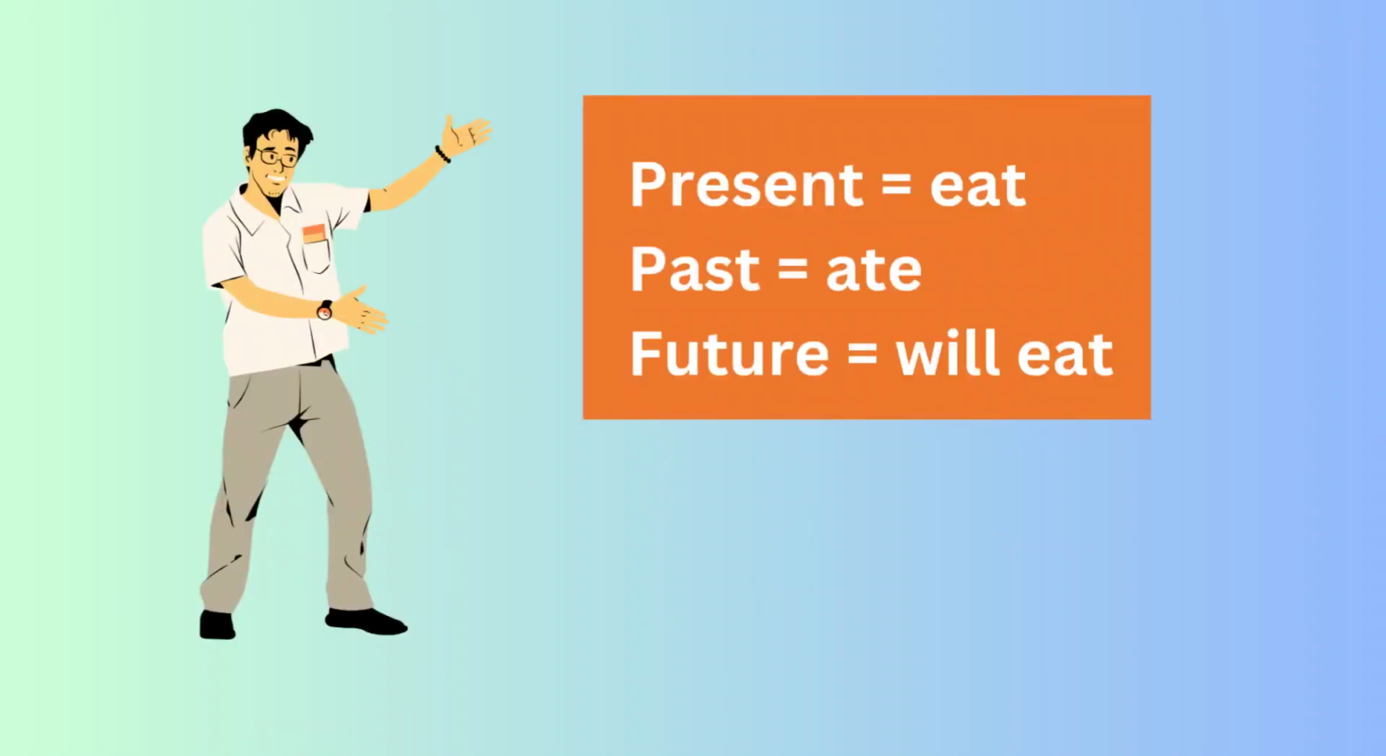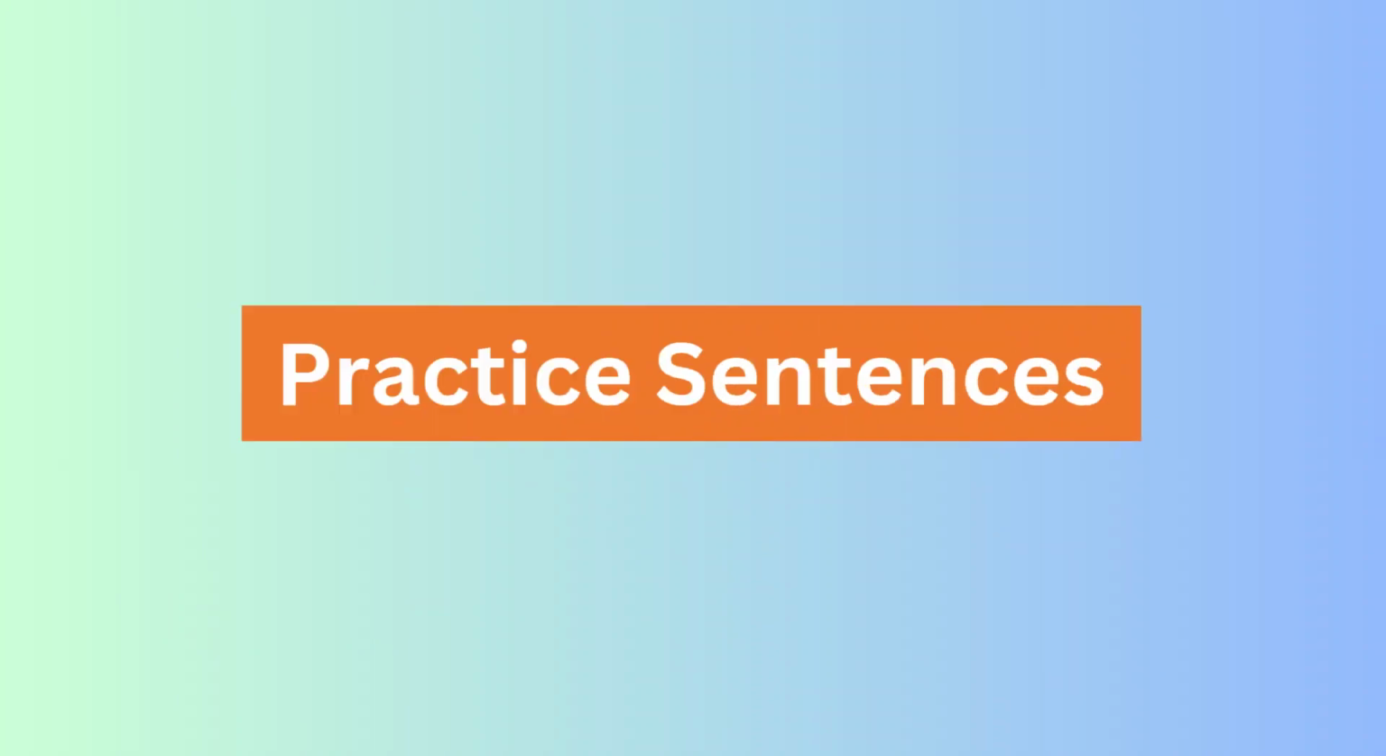In present tense, we use the base form. Example, eat. In past tense, we use the past form. Example, ate. In future tense, we use will plus base verb. Example, will eat. Now, let's see some practice sentences.